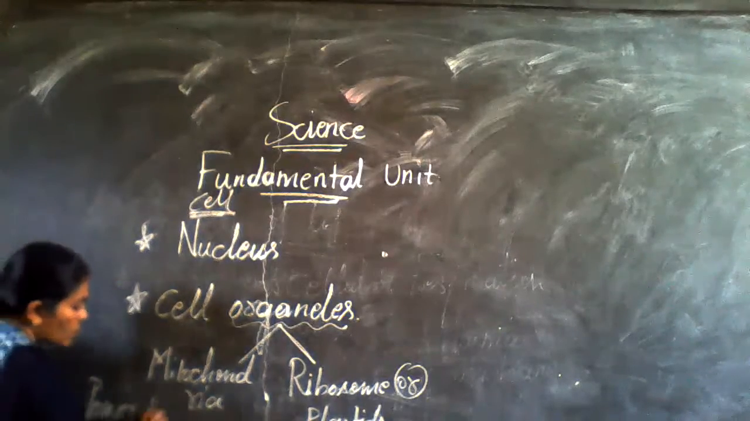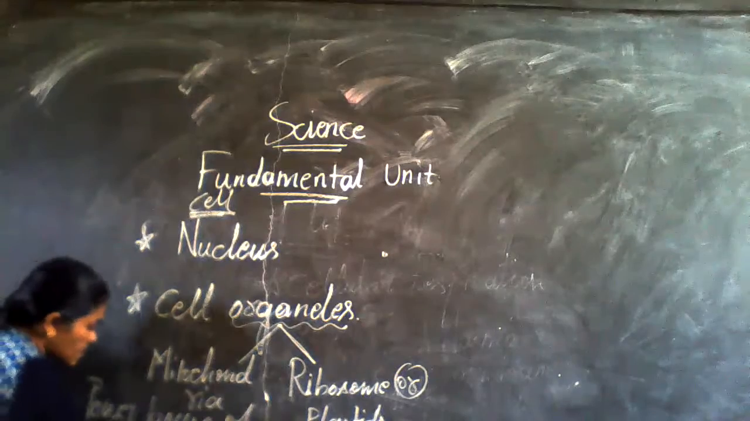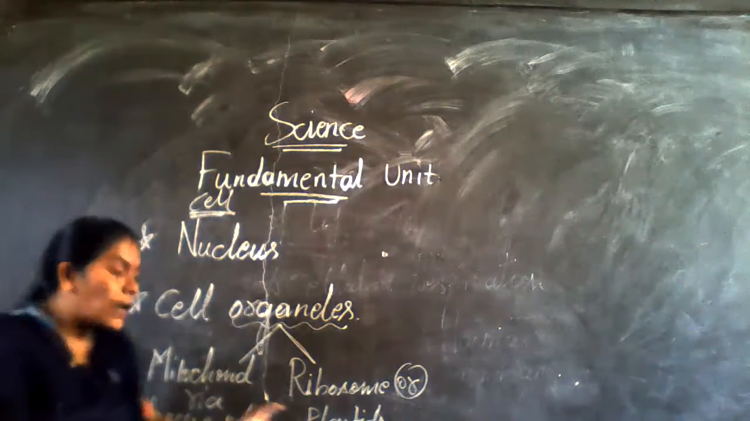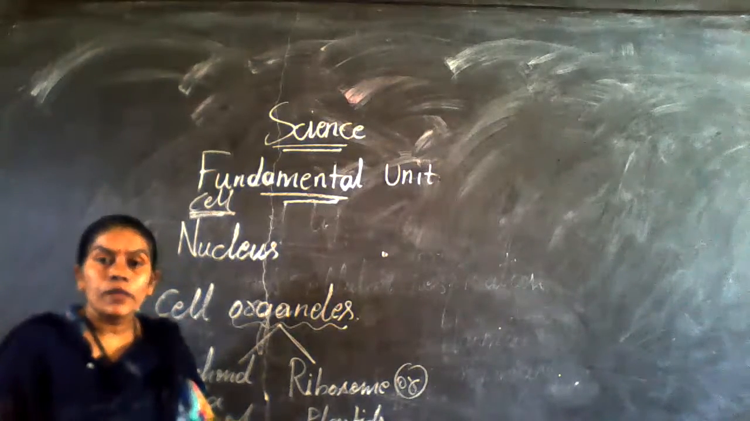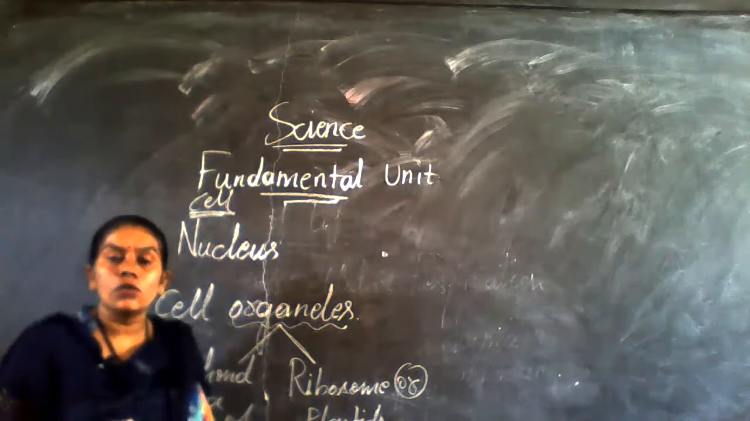Power, powerhouse of the cell. Got it. Next, plastids. Plastids are also very important. Here, this is the first word for 9th standard children, new people.